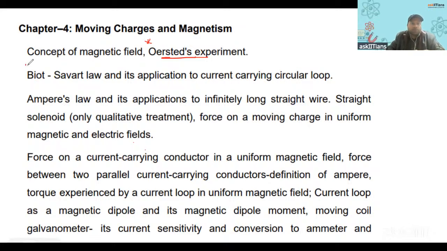Then Biot-Savart law, obviously the definition part, the statement part, with the expression, and its application to a current carrying circular loop. So this derivation might come. This is very important, like the one we had in the electric field case also. So this is the derivation you must write.